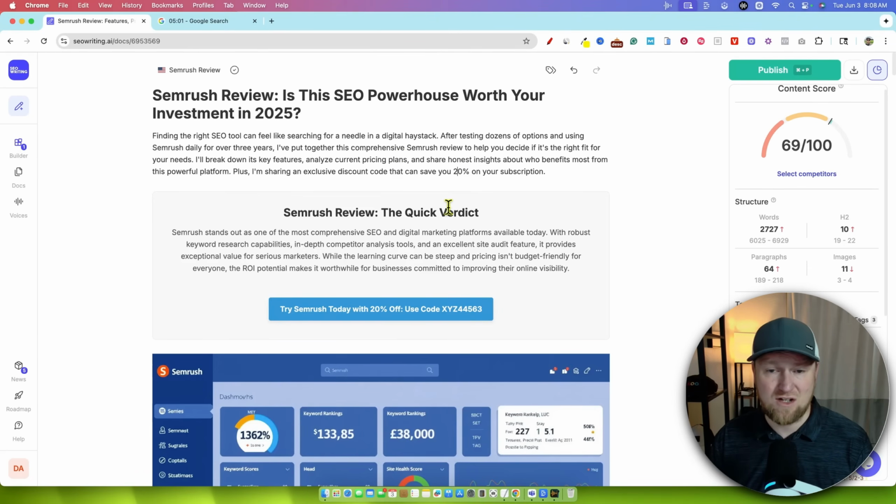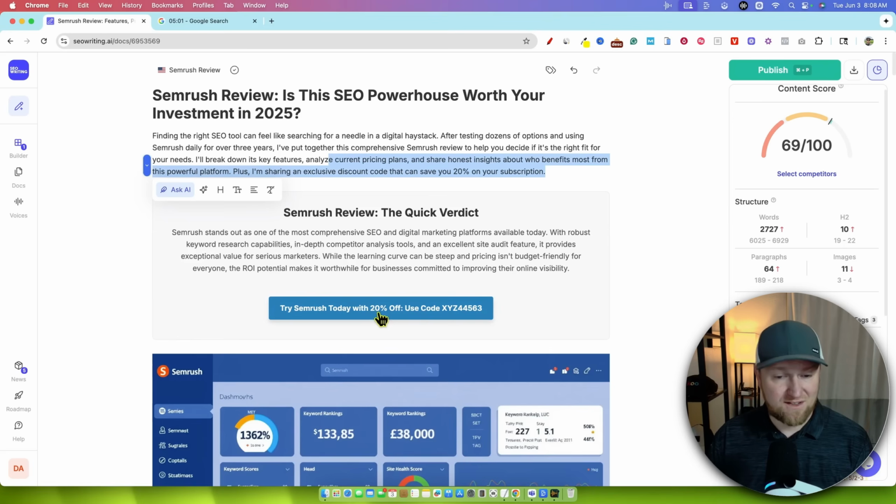Yeah, so if this is 30%, change this to 30%. We did not tell AI what percentage off the coupon offers, so it just kind of went with a standard. But let's stick with the 20%, which is pretty common. 10 or 15% is usually more common, but we'll roll with that.